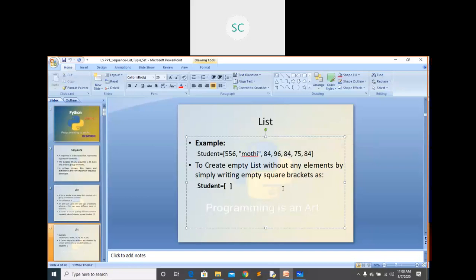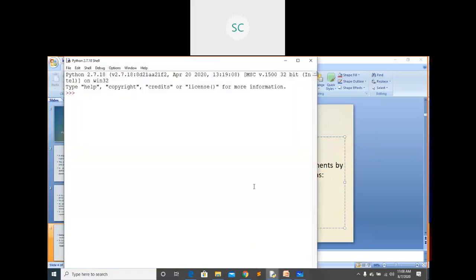You can create an empty list also, like this: some list name equals to square bracket. If you see here, student equals to, just use this square bracket. If you are using square brackets, internally Python will treat it as a list. You can give some integer value, or else you can give some name. You can give some float type value also. It means that list can store different types of data.